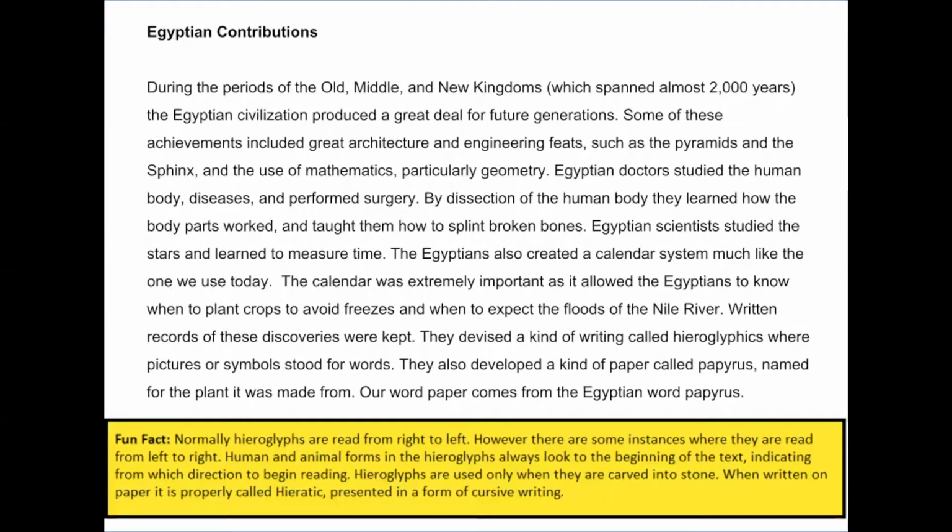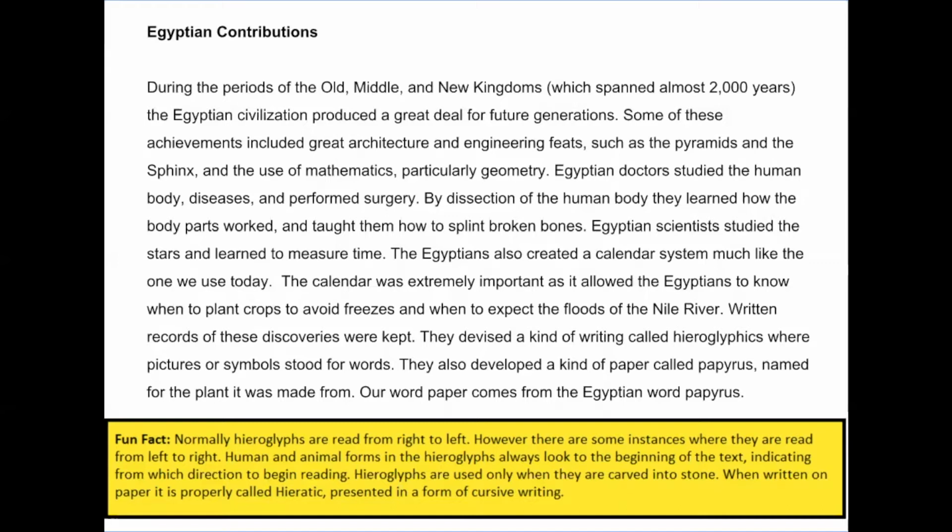Egyptian contributions. During the periods of Old, Middle, and New Kingdoms, which spanned almost 2,000 years, the Egyptian civilization produced a great deal for future generations. Some of these achievements include great architecture and engineering feats, such as the pyramids and the Sphinx, and the use of mathematics, particularly geometry. Egyptian doctors studied the human body, diseases, and performed surgery.